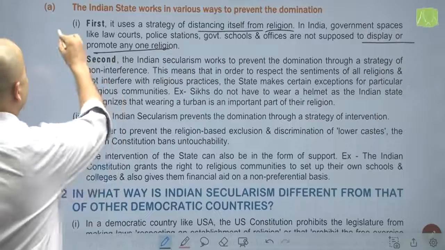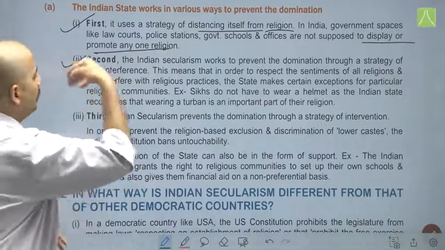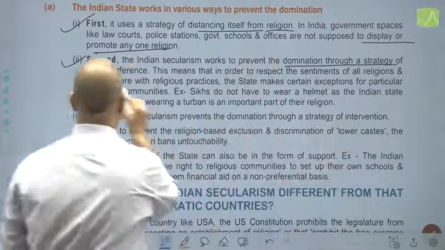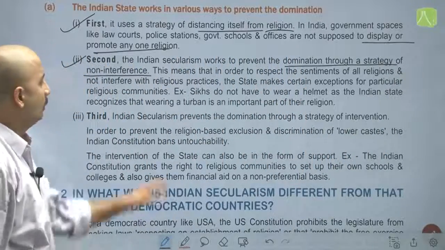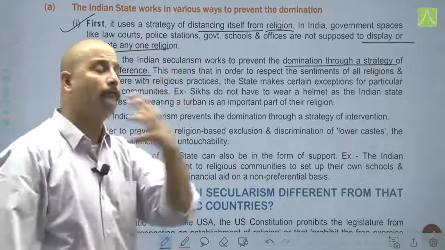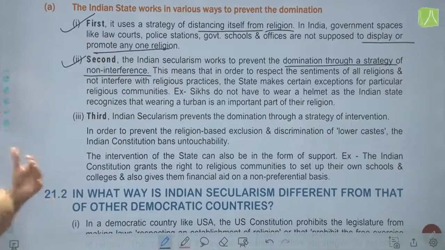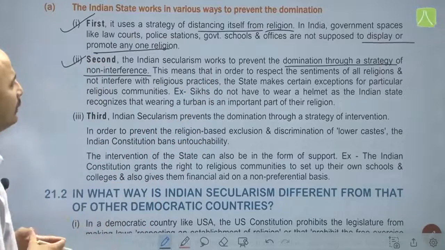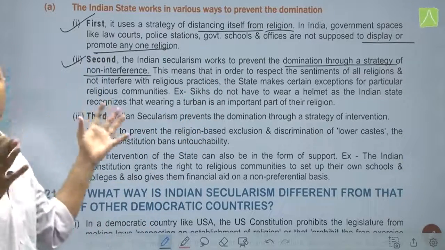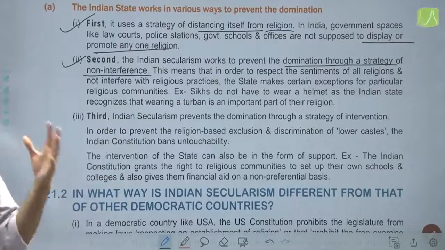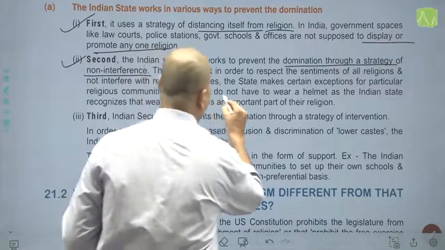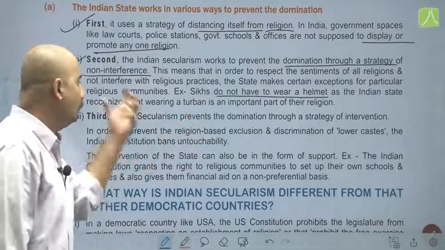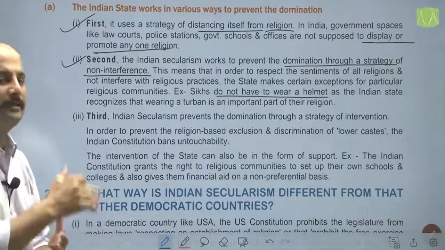Now, the second aspect: Indian secularism works to prevent domination through a strategy of non-interference. That is, in order to respect the sentiments of all religions and not interfere with their religious practices, the state makes certain exceptions for some particular religious communities. For example, Sikhs do not have to wear a helmet, as the Indian state recognizes that wearing a turban is an important part of the Sikh religion.